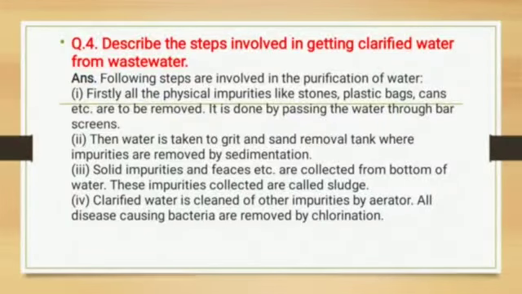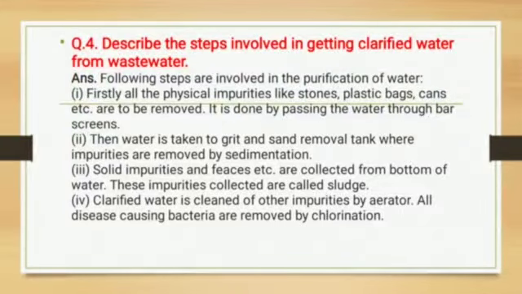So firstly, all the physical impurities like stones, plastic bags, cans, etc. are to be removed. It is done by passing the water through a bar screen. Second, the water is taken to the grit and sand removal tank where impurities are removed by sedimentation.